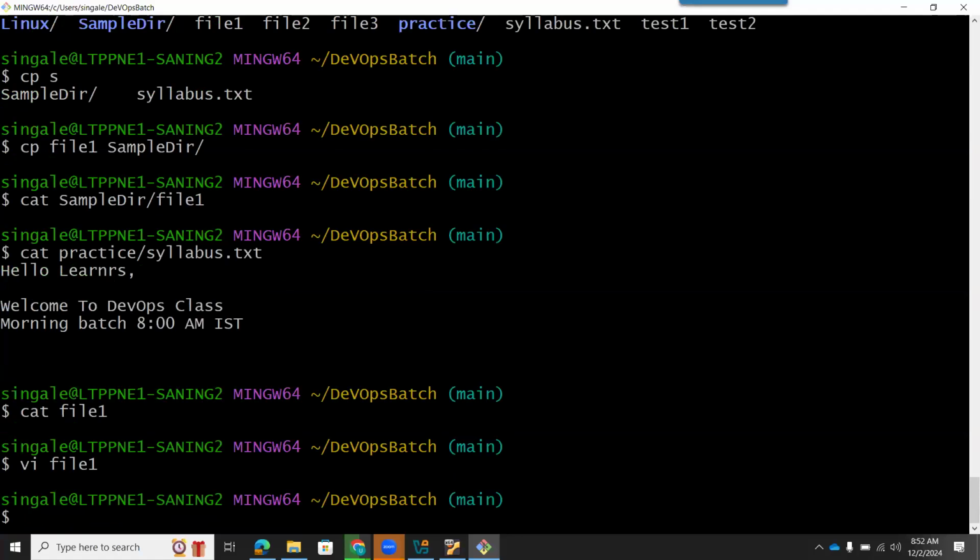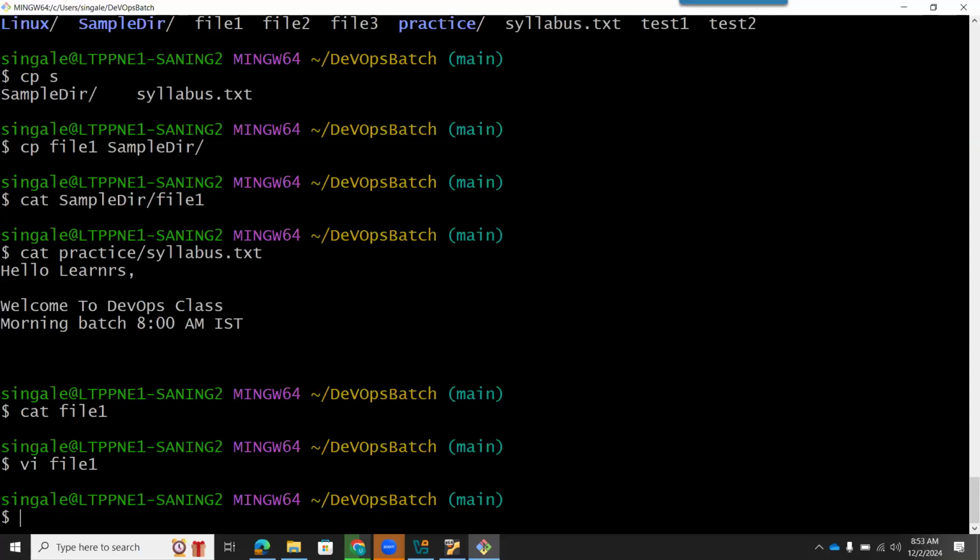Okay. So now here, what we have learned: how to copy files, how to create files, how to create folders, how to create multiple files at the same time using the command touch. So the touch command allows us to create multiple files at the same time. Okay.